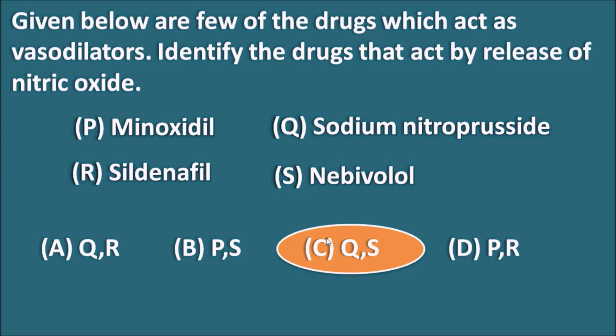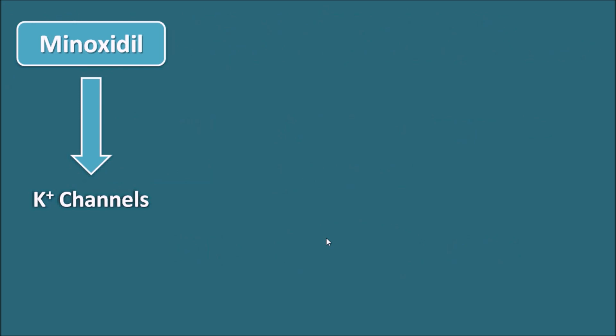Now let us see the explanation of how these vasodilators work. Let us start with minoxidil. Minoxidil is a drug which acts by opening potassium channels and thereby produces hyperpolarization within the vascular smooth muscle, resulting in vasodilatation. And minoxidil is topically used in the treatment of alopecia because it promotes hair growth.